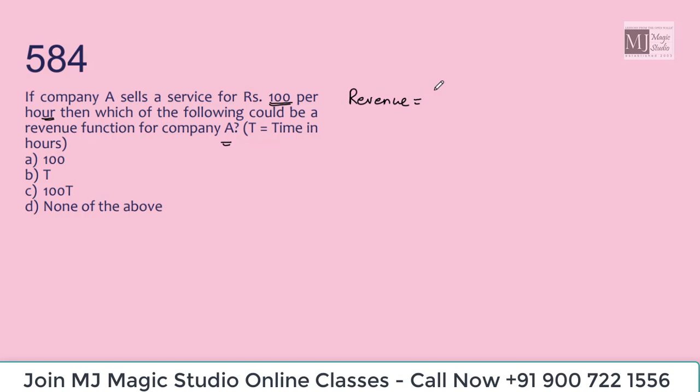Revenue is how many hours this company has worked, into the price they are charging per hour, that would be their income or revenue. So if they are working for T hours and charging rupees 100 per hour, the revenue function would look like 100 T rupees. Option C.